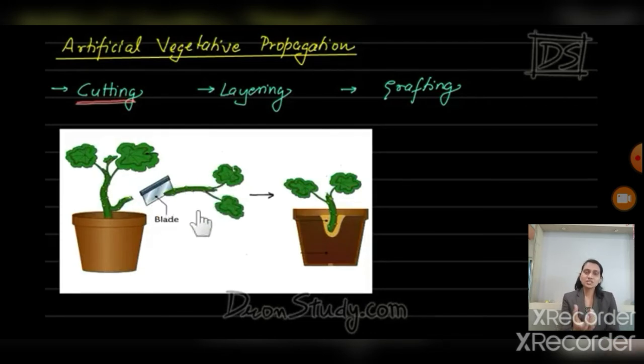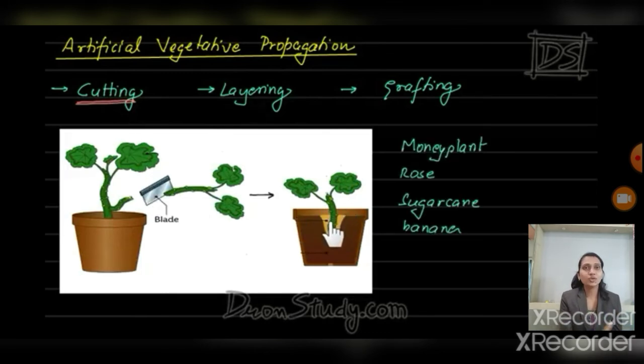For example, you just take one plant and cut it with a sharp tool, and that stem you just plant into another pot. In this way you get a new plant. It is a very simple way. Just cut some part of the plant and germinate it into a new plant. You get new separate plants. Understand? For example, money plants, rose, sugarcane.